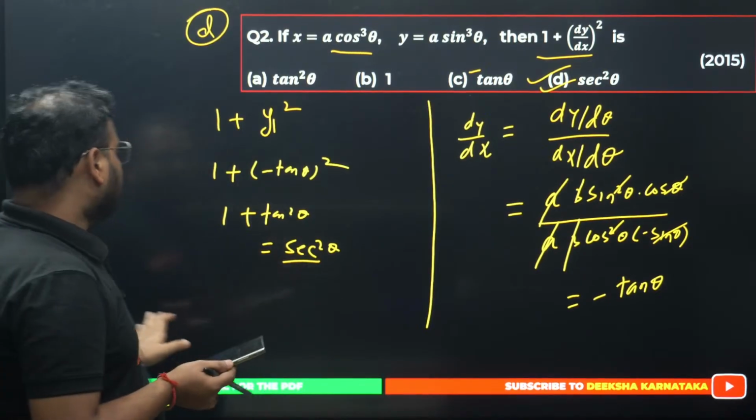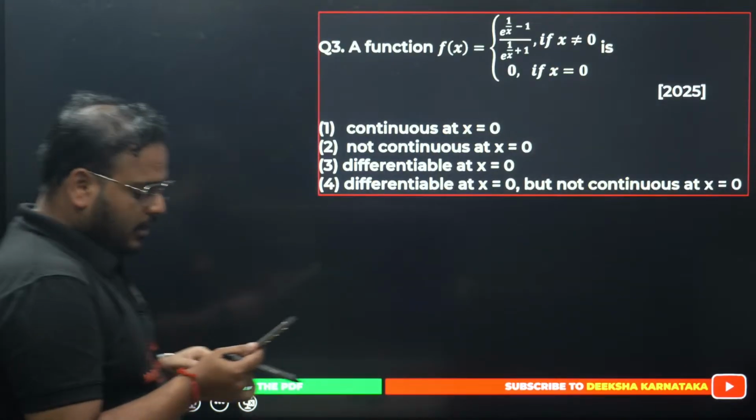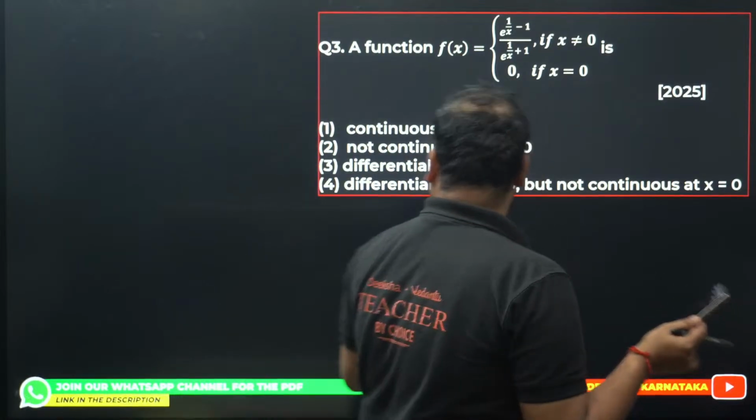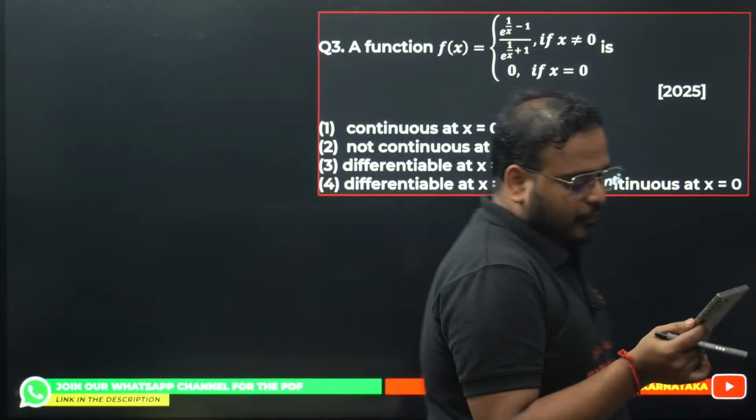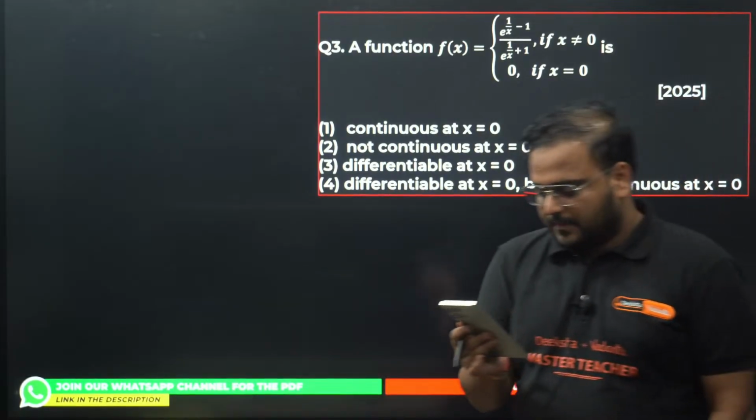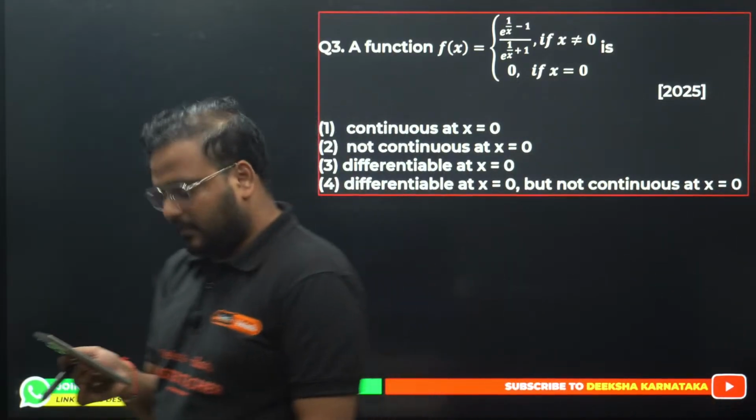Okay, question number 3. All of you clear in question number 2? Question number 3 you have now. Solve it, please. So all of you, I want answers from Alan, Kumar, Madhvi. Come on.